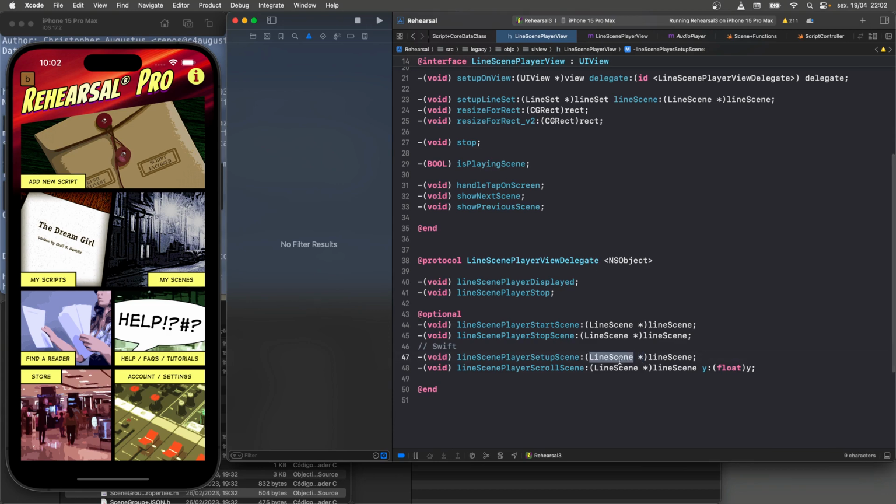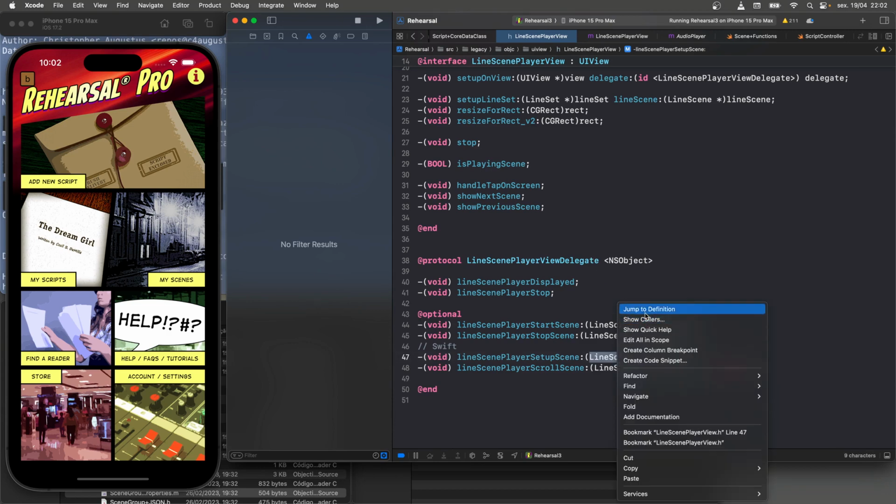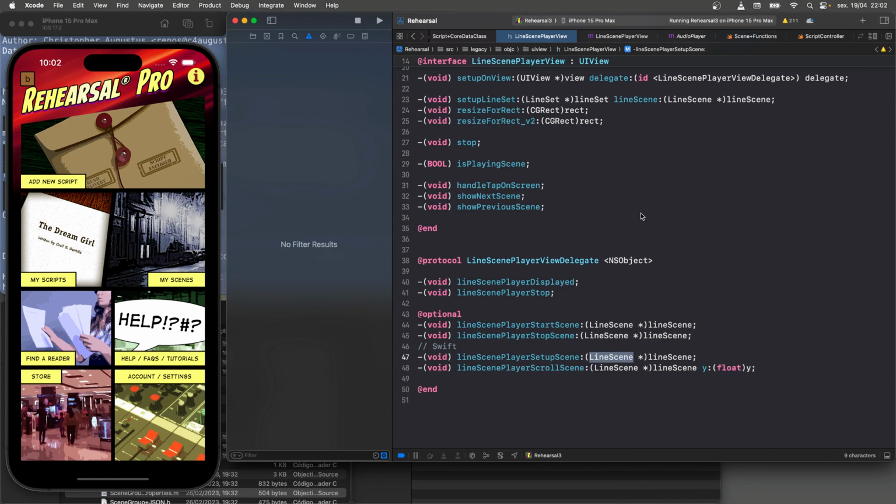But if we look at line scene, what is line scene? Jump to definition, not going to work. Xcode does not want to help you if you're in Objective-C. You just get no help at all. Or I just don't know how to use it properly for Objective-C, but it's extremely painful when half of this application is written in Objective-C.